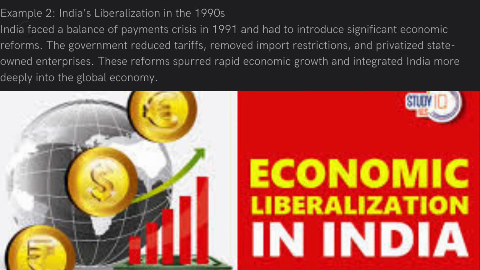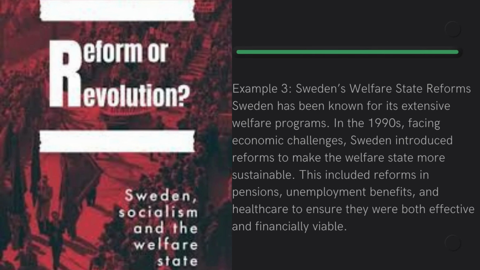Example 3: Sweden's welfare state reforms. Sweden has been known for its extensive welfare programs. In the 1990s, facing economic challenges, Sweden introduced reforms to make the welfare state more sustainable. This included reforms in pensions, unemployment benefits, and healthcare to ensure they were both effective and financially viable.